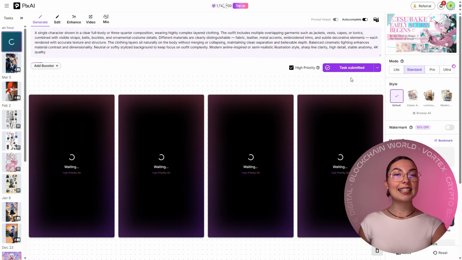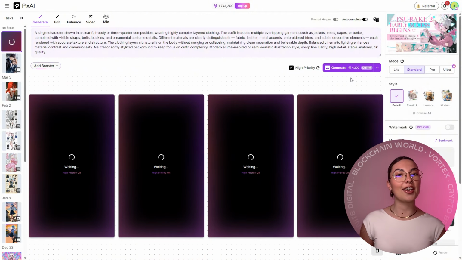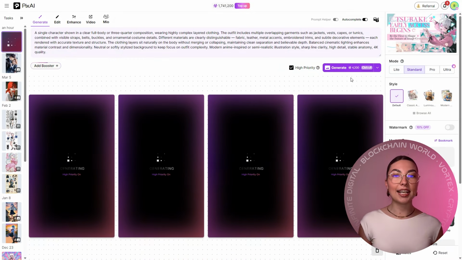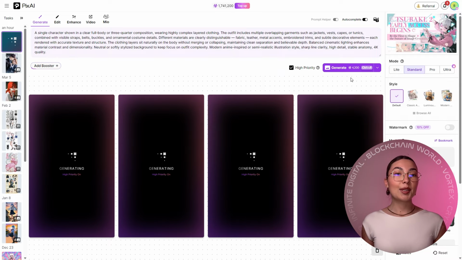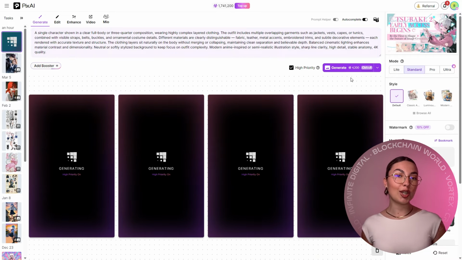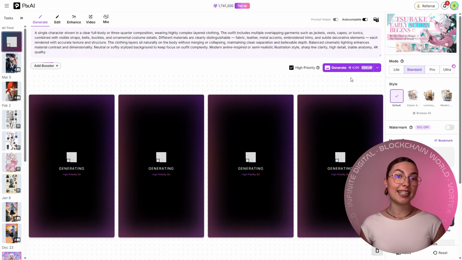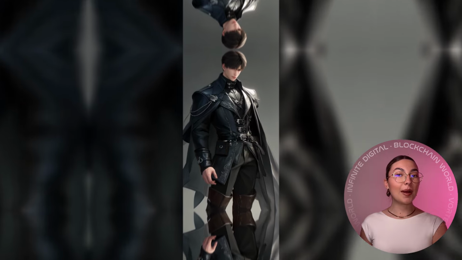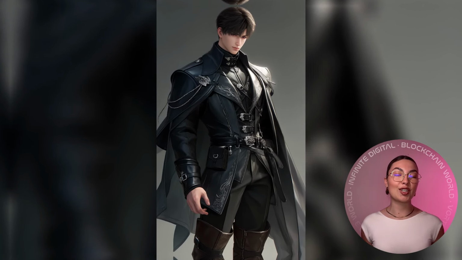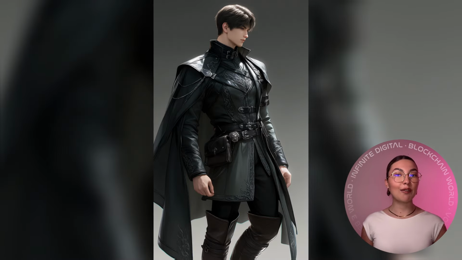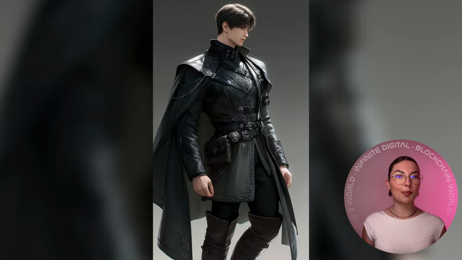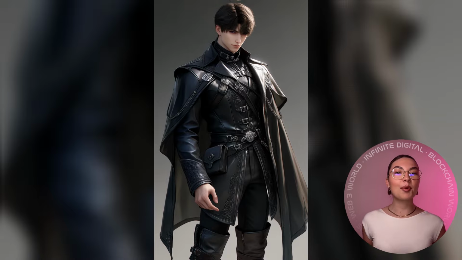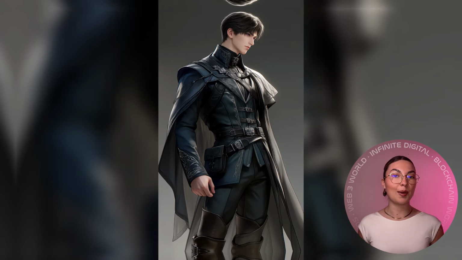Next, I tested complex clothing layers. Now, this is another area where anime generators tend to break down, especially when outfits include multiple materials, accessories, or detailed costume elements. The prompt here described a character wearing layered clothing with straps, belts, and ornamental details. Older versions tended to simplify or collapse these elements together. Tsubaki.2 did a much better job keeping the structure intact. The clothing layers looked distinct, the folds actually followed the character's pose more naturally, and the lighting across the outfit was much more consistent. It gave the impression that the model understands how clothing sits on a body, rather than just drawing patterns.